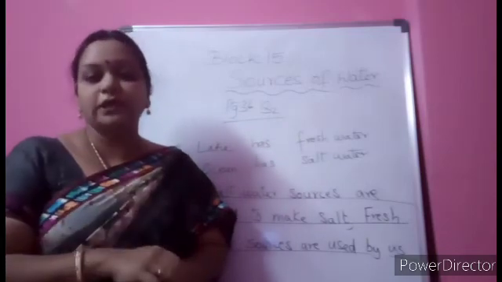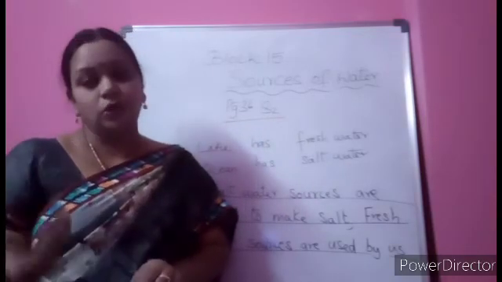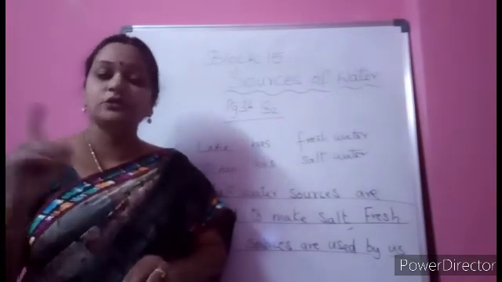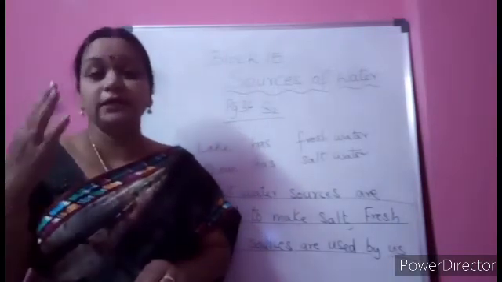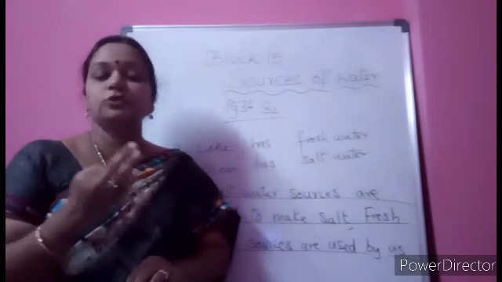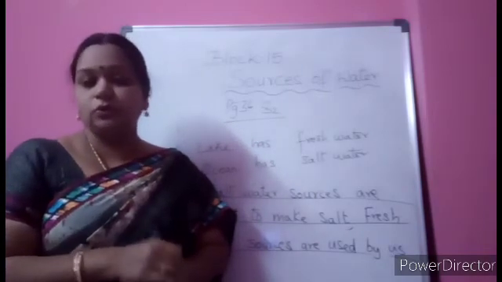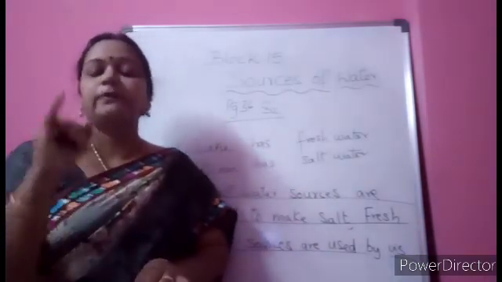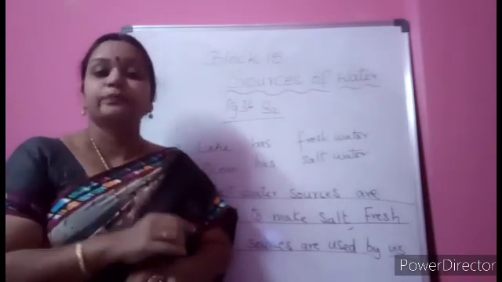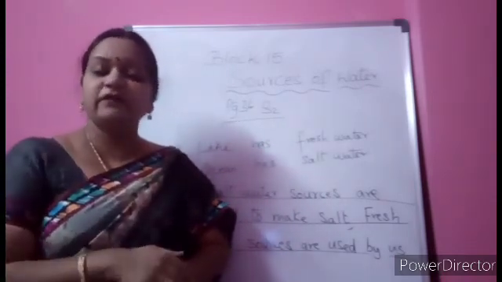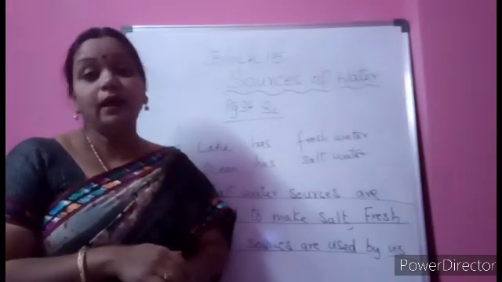Write what type of water they have, fresh water or salt water, whether they are small or big, and how many sides they have land. You now know these things about each water source. So up to this you can complete, children.